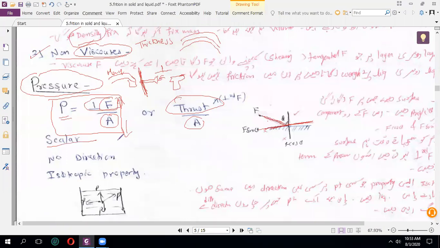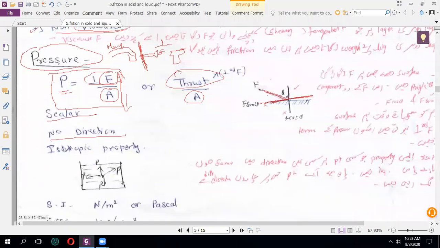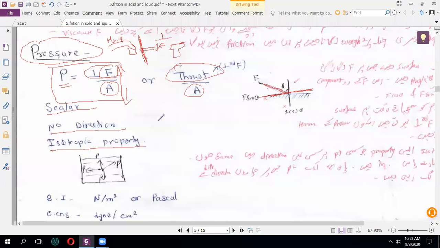It depends upon the magnitude but does not depend upon the direction. There is no direction for pressure. Now pressure is an isotropic property. What do we mean by isotropic? I hope you heard this word in chemistry. Student, can you tell me about isotropic? Iso means same. Very good. Iso means same, and tropic means, what do you mean by tropic?